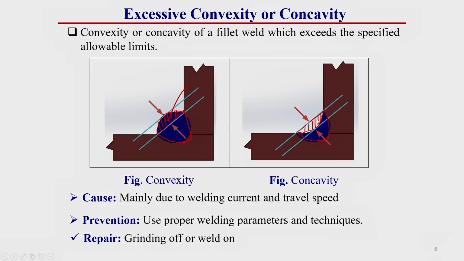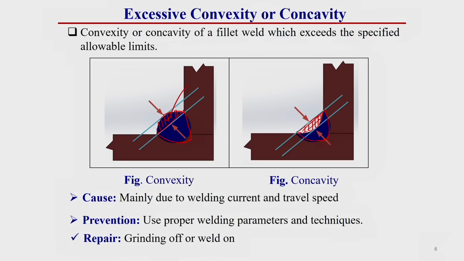If it is not deposited, then this is also a defect, and not good weld quality. These welding defects are mainly due to welding current and welding traverse speed, or you can say welding travel speed. We can prevent this by using proper welding current and proper welding technique as well.